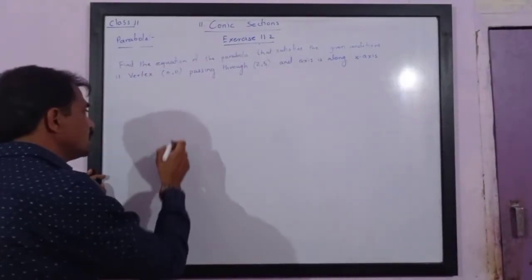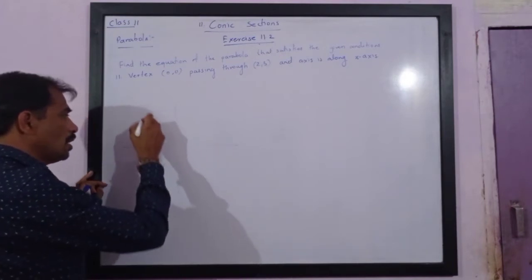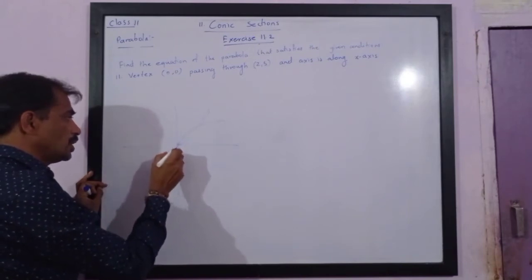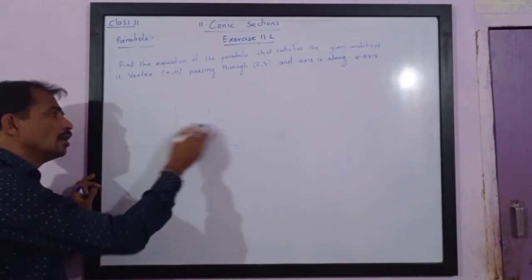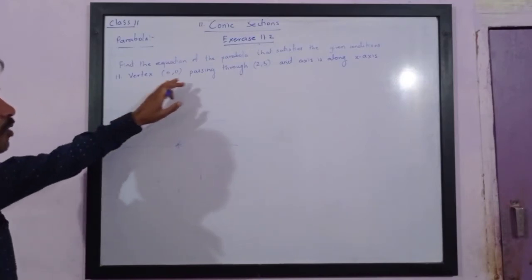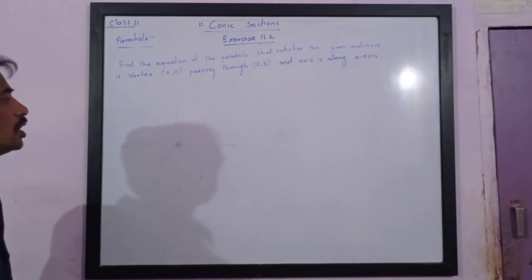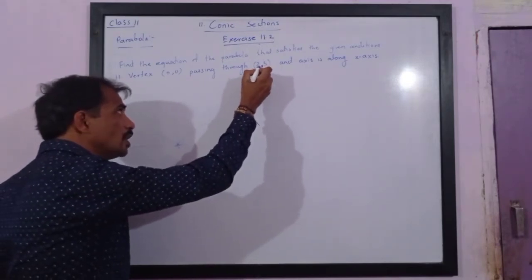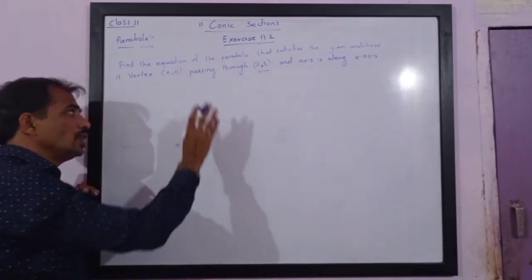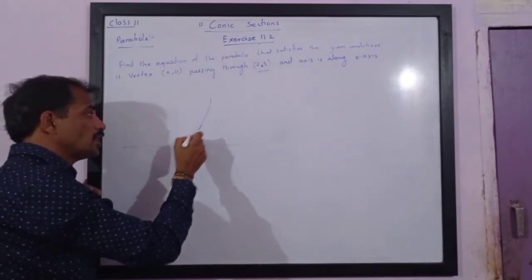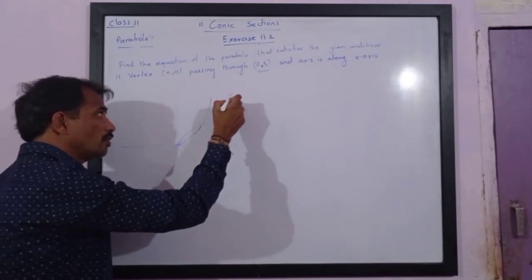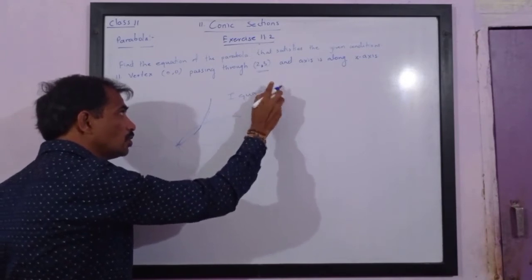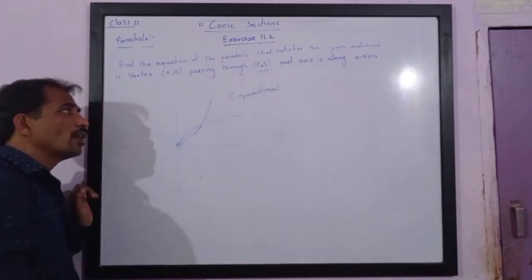So if vertex is 0, 0, then the parabola can be facing in any direction. That is, there are four ways. Second point, we are given that it is passing through 2, 3. So if the parabola passes through 2, 3, please note the x coordinate is positive, the y coordinate is positive. It means the parabola is passing through the first quadrant. First quadrant is having both the x coordinate as well as the y coordinate positive.